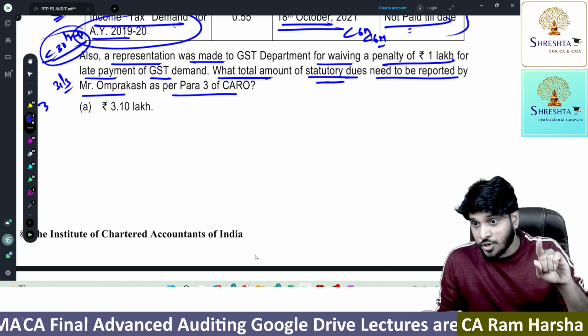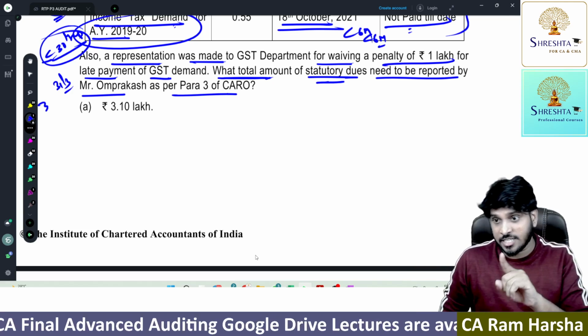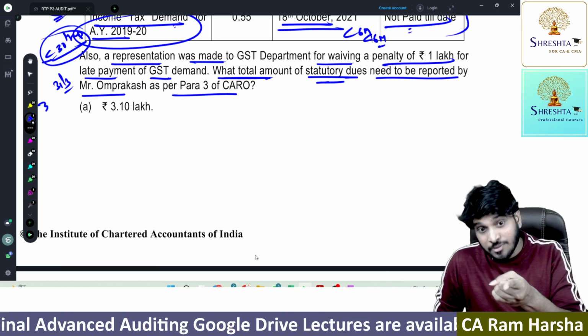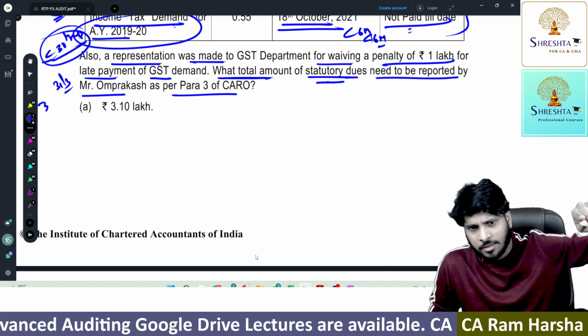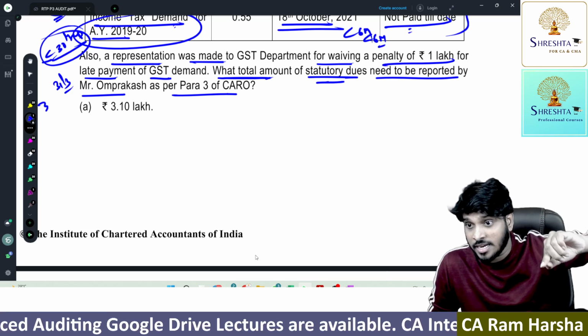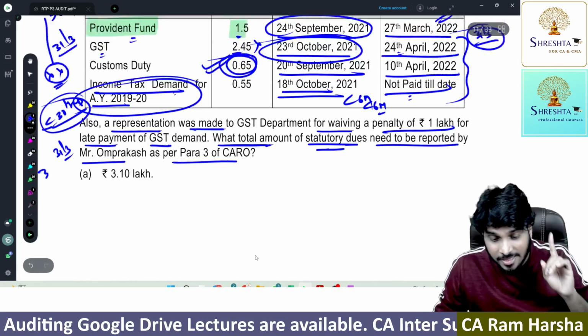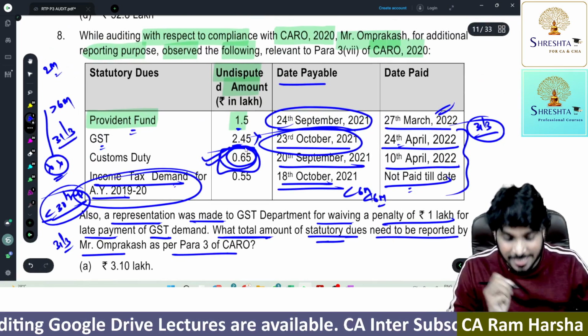What else? Undisputed due. As on 31st March, it is outstanding, and it is outstanding for more than 6 months. As on 31st March, 6 months also crossed outstanding. Overdue was crossed by more than 6 months. Only that. Like that, we identified only 65 lakhs.